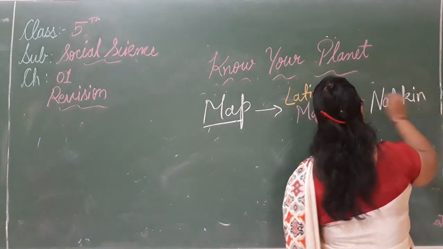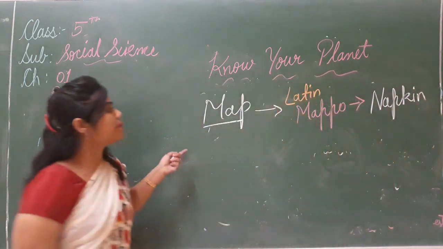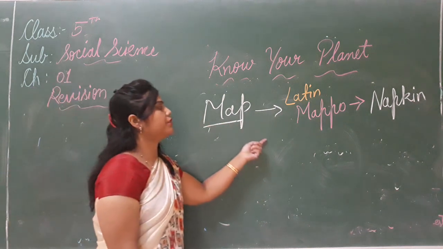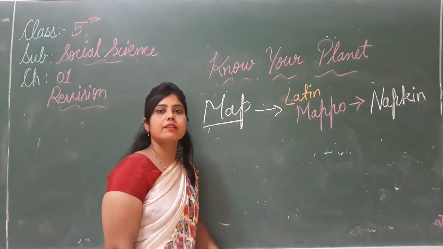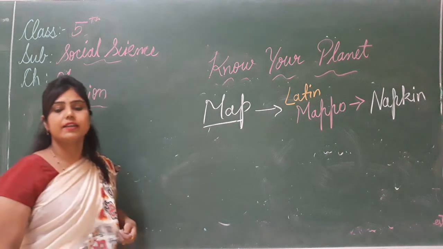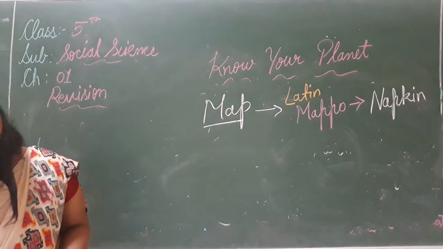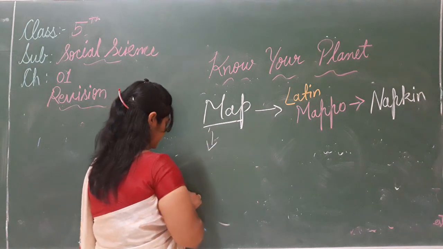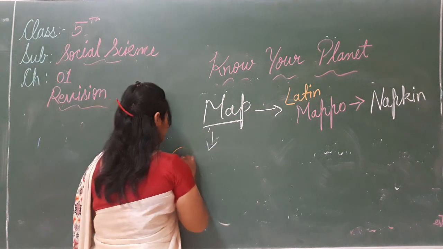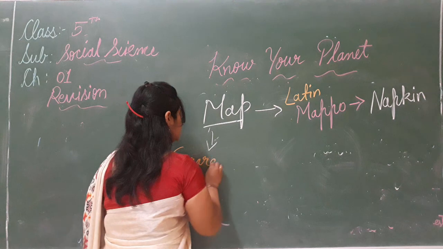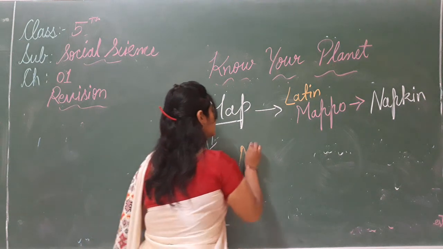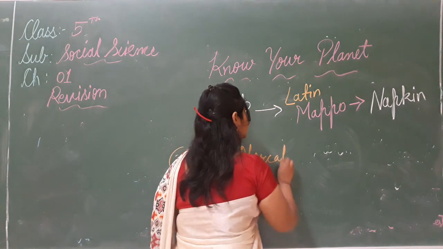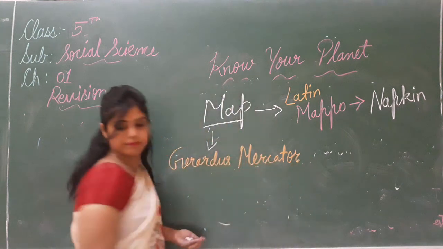Napkin. So the word map comes from the Latin word mapo, which means napkin. And Gerardus Mercator, a Flemish map maker.